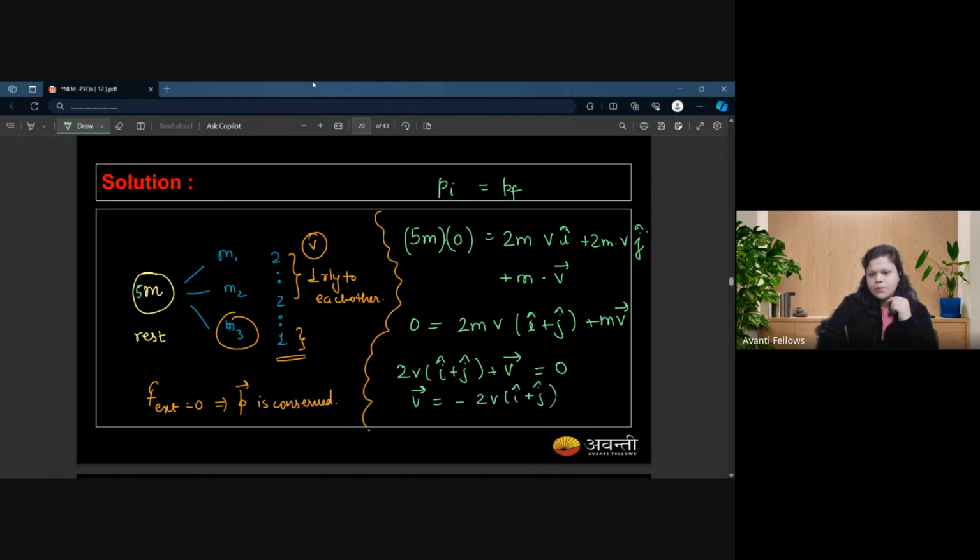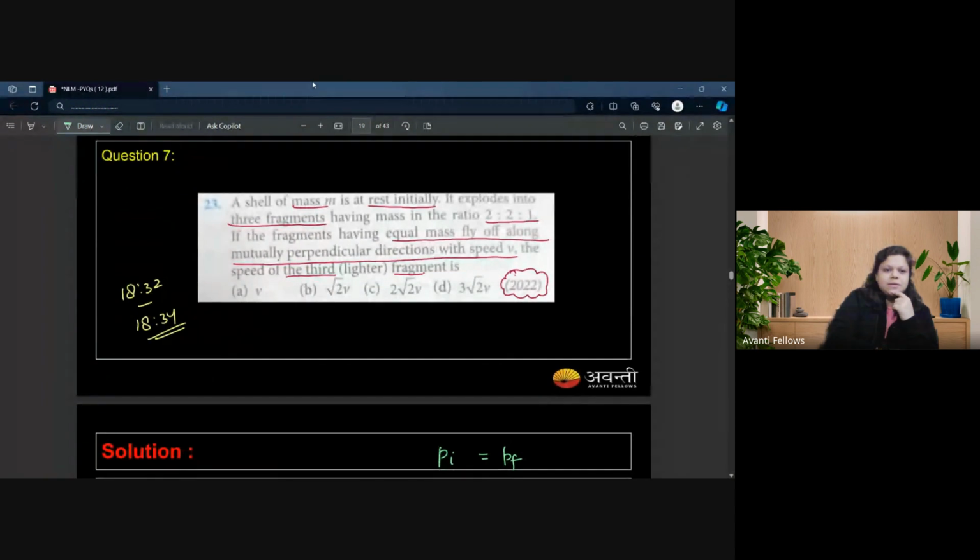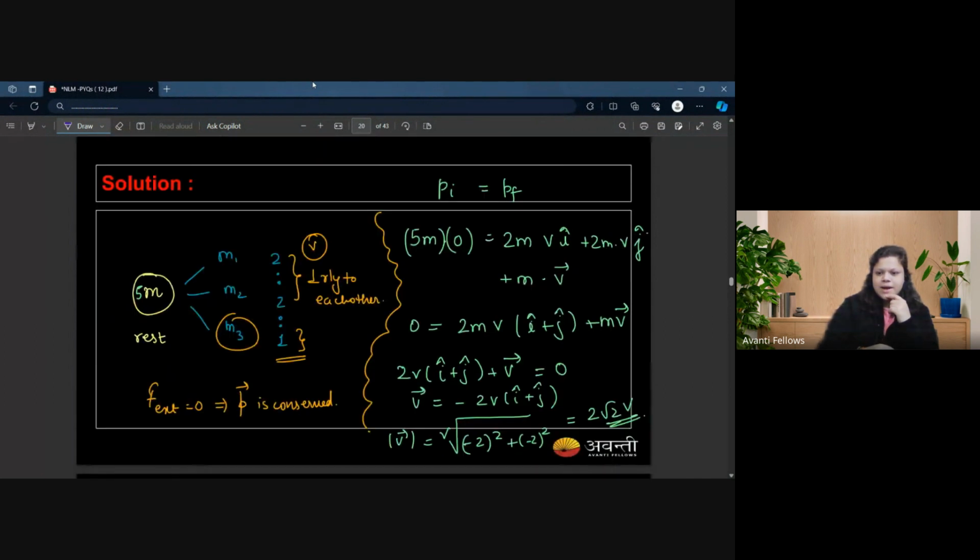I think now we can calculate the magnitude. The magnitude of the vector is very easy to calculate now. Can you do that for me? Just take this minus 2 inside and you will get minus 2 square plus minus 2 square, which is 4 plus 4, which would be 8, and it will come 2 root 2. 2 root 2 times v, right? It is your option number C. Very nice. Do you get the idea?